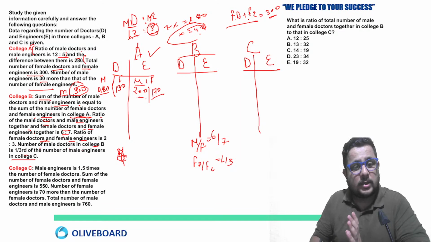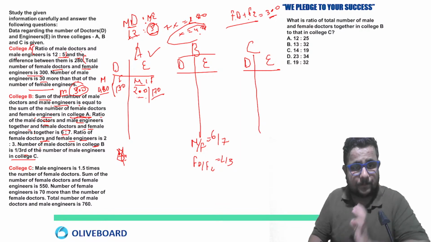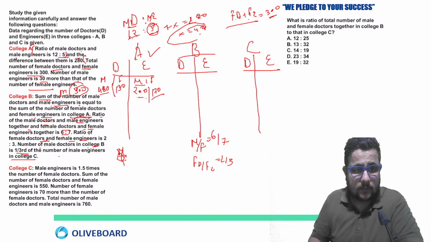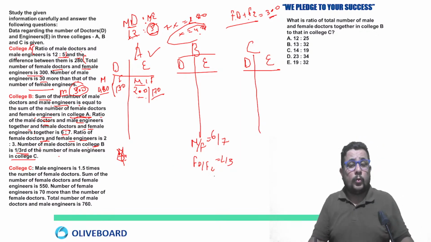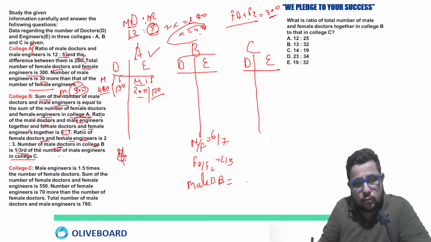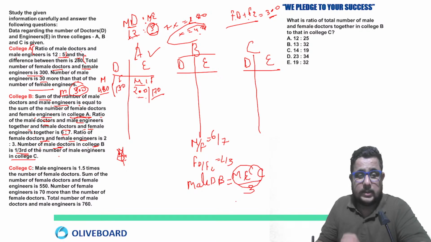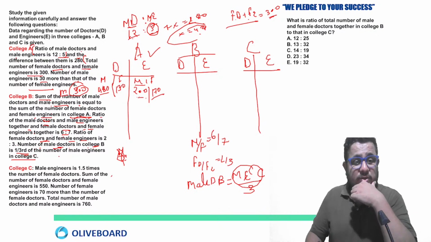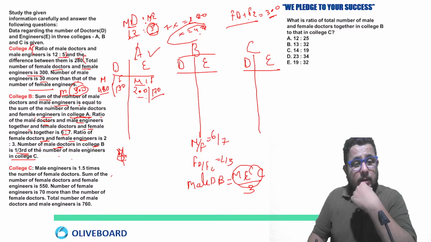Number of male doctors in college B is 1/3 of the number of male engineers in college C. This is what is given here. So the number of male doctors in college B is equal to 1/3 of male engineers in college C. Clear? This is the last information. So the ratio of female doctors to female engineers is 2:3. Anything we can get from here, if we are able to calculate, just look here.